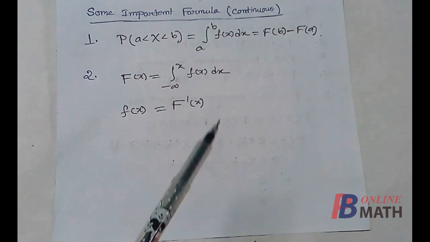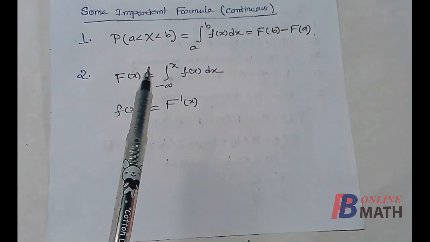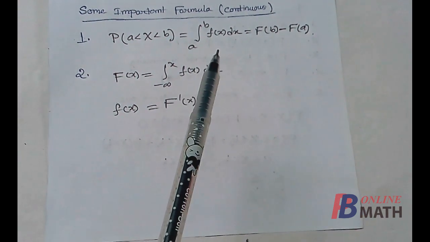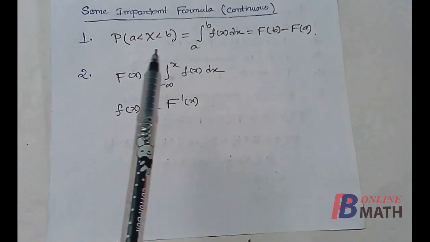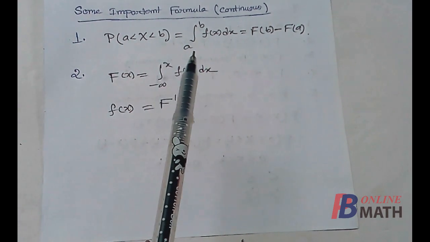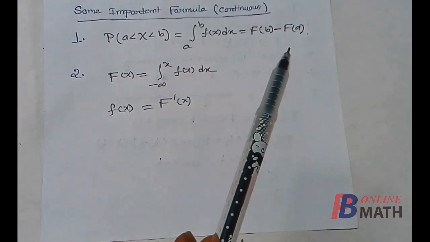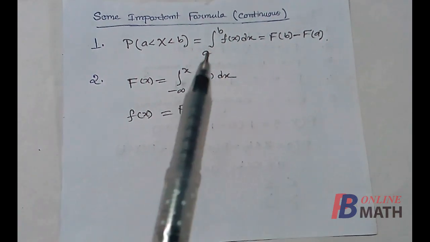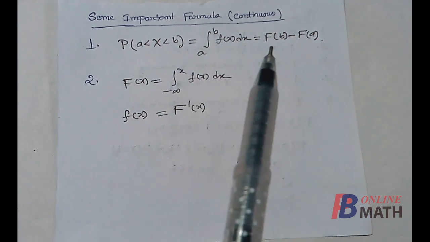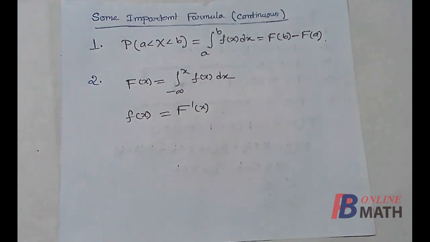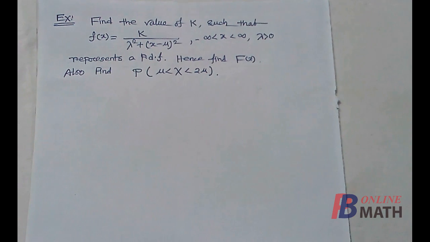One thing to note, consider this first formula. If the density function is given, we can find this probability by integrating the density function. Also, if the distribution function is given, then we can easily find the value of this probability by just considering F(b) minus F(a).